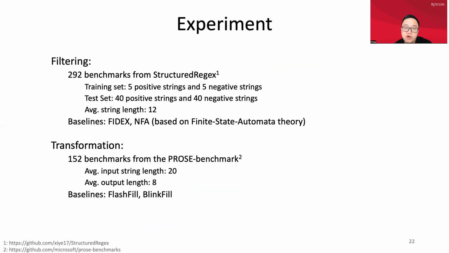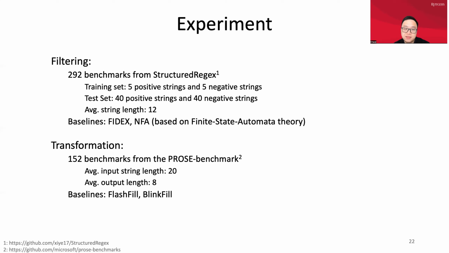And now, for our experiments, we have two: one for string filtering and one for string transformation. In the string filtering experiment, we use the benchmark from Rutgers, and we compare our work with FIDEX and NFA.